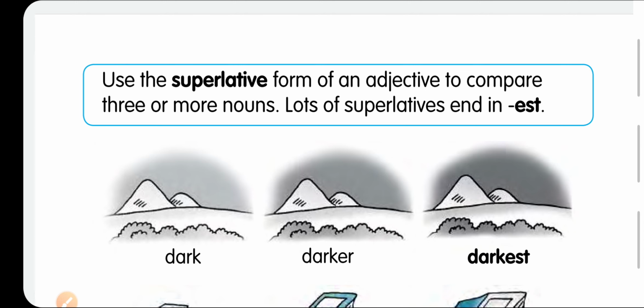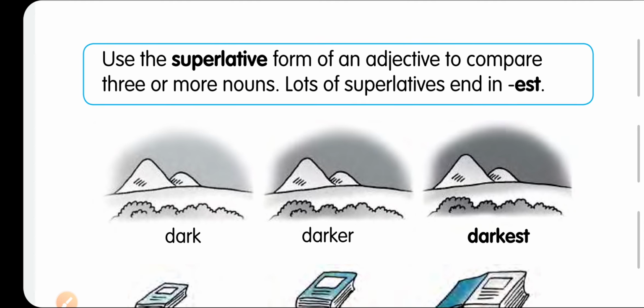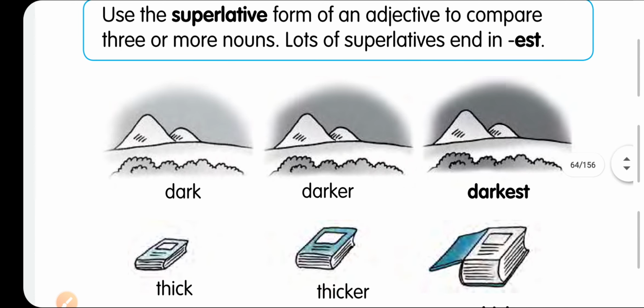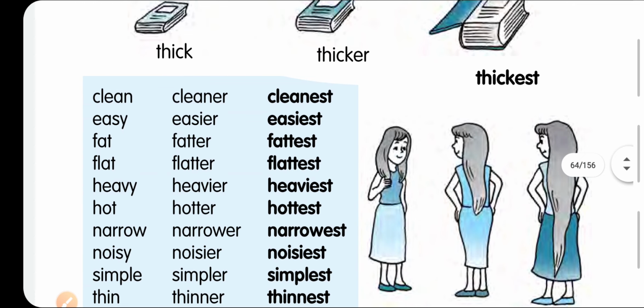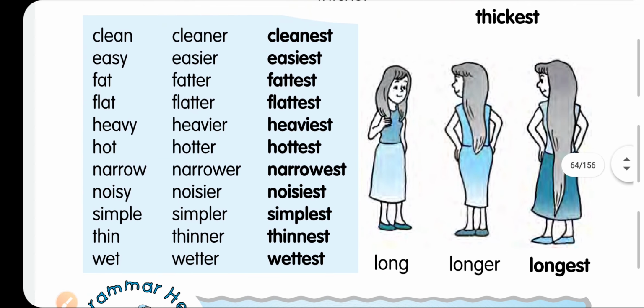Try to understand. Superlative degree means the best one. How? Dark, darker, darkest. The first one is normal, then the comparative degree, and the third one, darkest, is the superlative degree. Generally it ends with est: thick, thicker, thickest, clean, cleaner, cleanest, easy, easier, easiest, heavy, heavier, heaviest. But it is not always simply er and est. In easier, I am replacing y and adding ier.